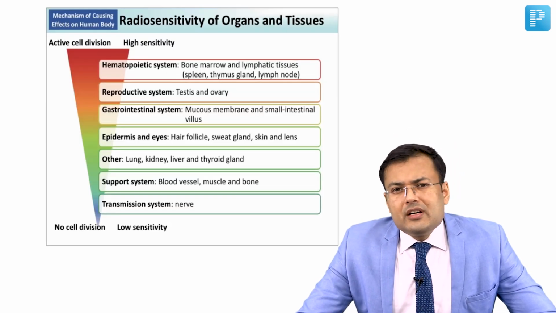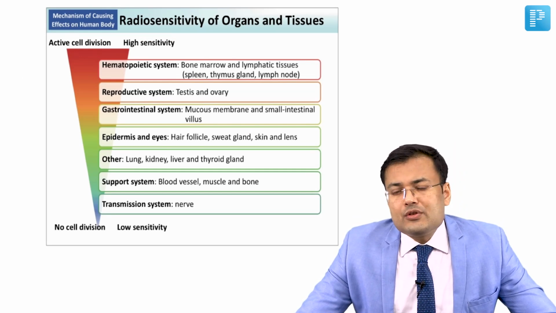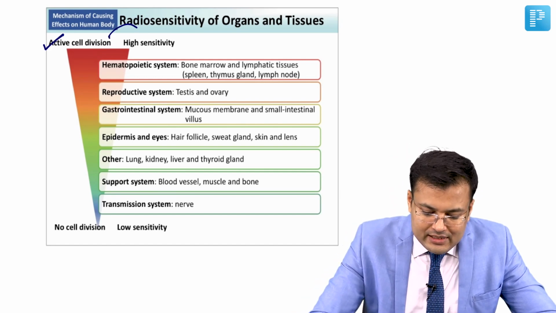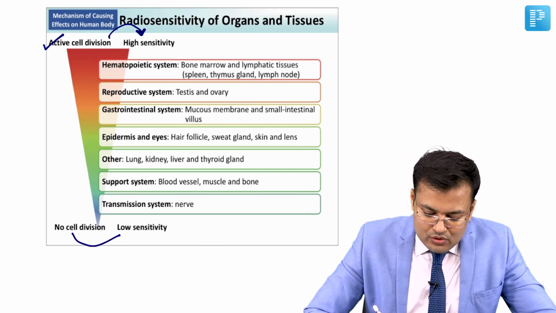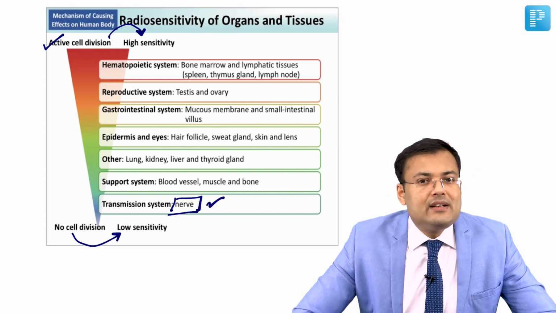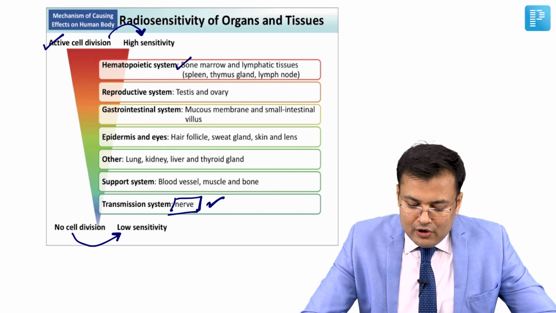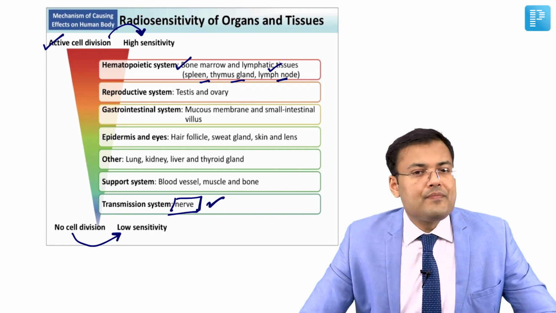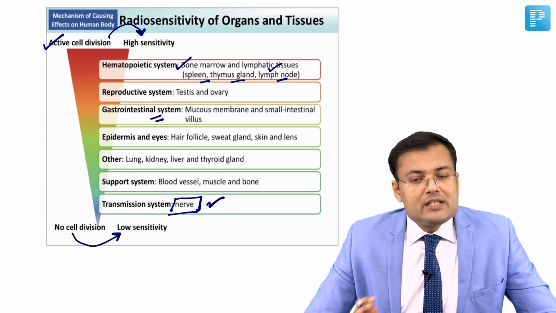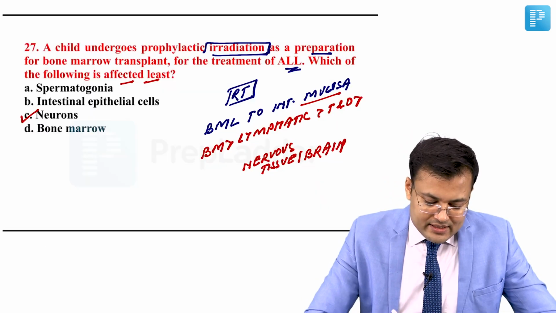So see, the dividing cells are highly sensitive, and the cells or tissues where no division is occurring are resistant. So if there is active cell division, there is high sensitivity, and if there is no cell division, there is low sensitivity. So what is most resistant? Nervous tissue or brain. And which one is most sensitive? Bone marrow, followed by lymphatic tissue, meaning spleen, thymus, lymph node, followed by reproductive system like testis, ovary, followed by GIT, especially the mucous membrane and small intestinal villi or mucosa. So the correct answer here is the neuron.